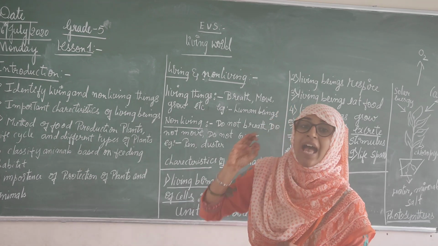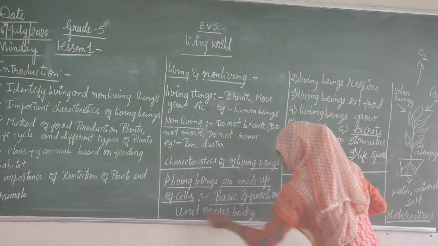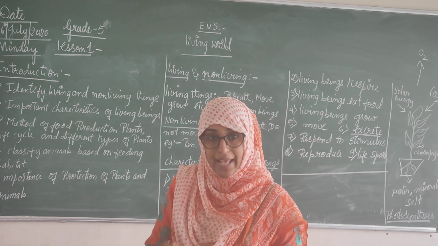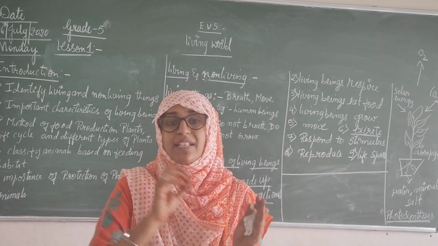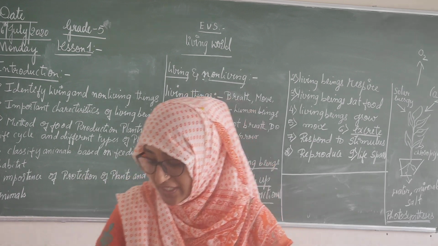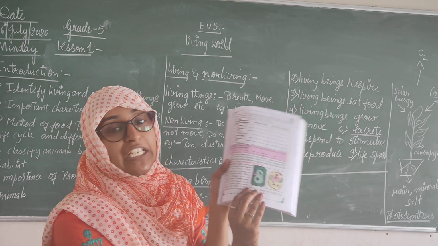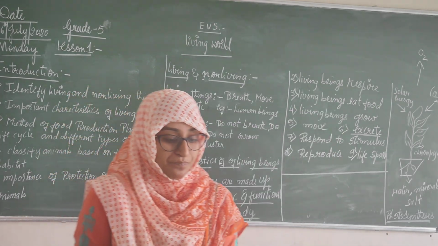Okay. The basic and functional unit of the body is called a cell. What is it called? Cell. Okay. No need to explain in detail, only this much is enough for you all, and the diagram is given in your textbook, that is on page number 3.